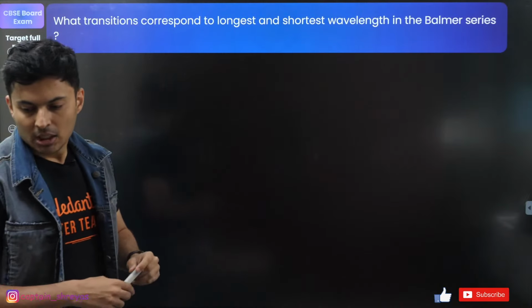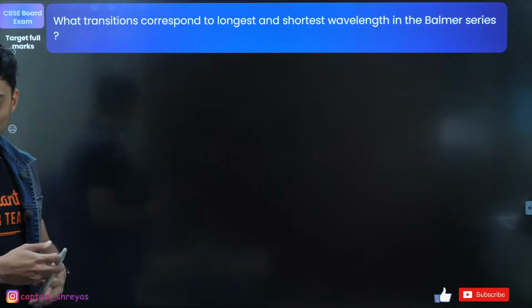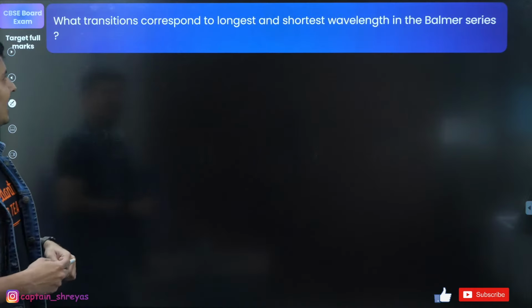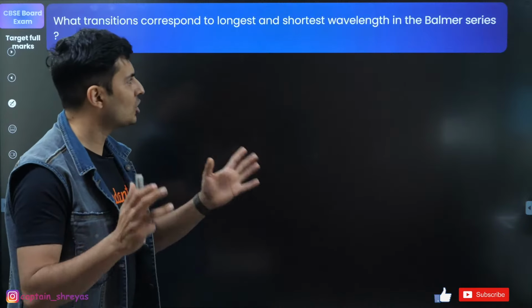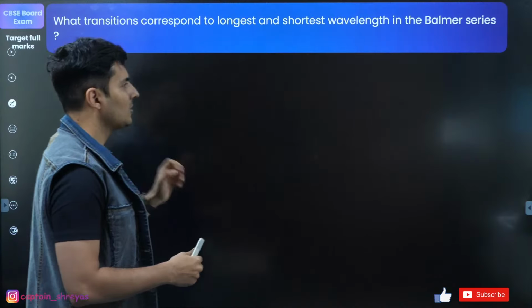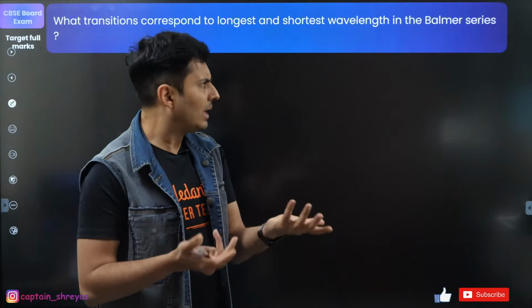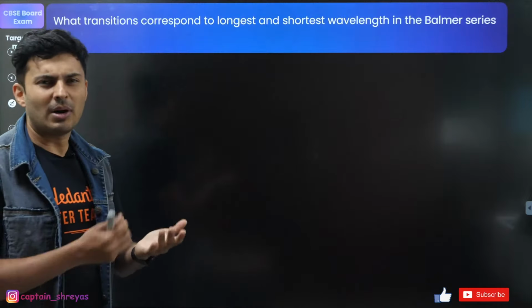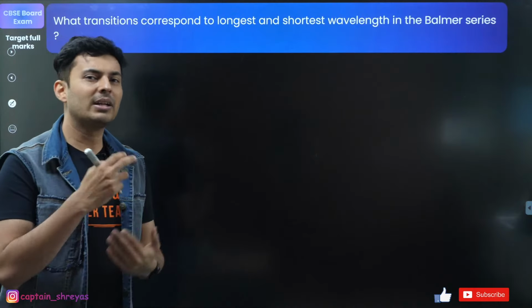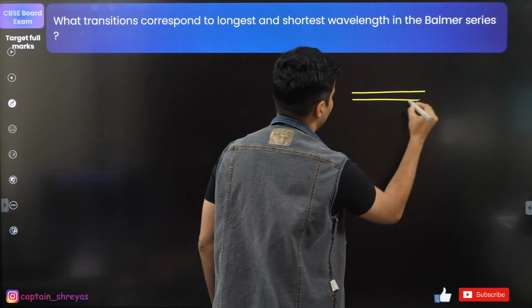Practicing back book is not sufficient, bacha. Okay, so moving on to the next one. What is the transition corresponding to the longest and the shortest wavelength in the Balmer series? So this kind of theory question can also come, and when it comes for, let's say, 2 marks, or maybe it can even come for 1 mark. If it is for 1 mark, you can directly mention the answer, but if it comes for 2 marks, then I think you should better explain it with a diagram.